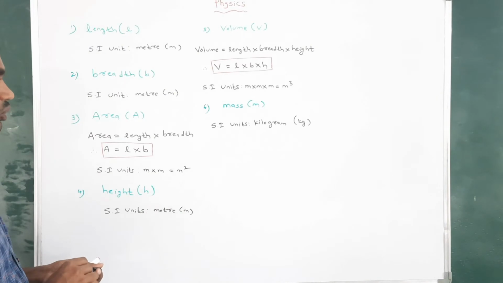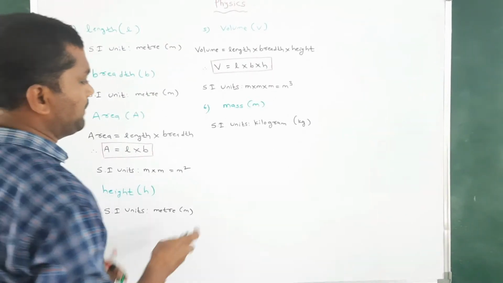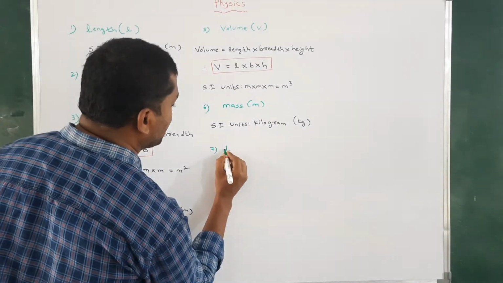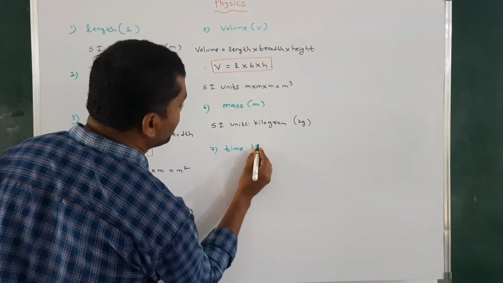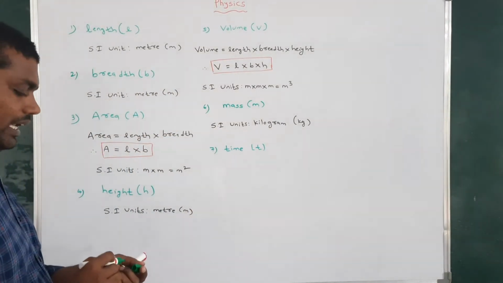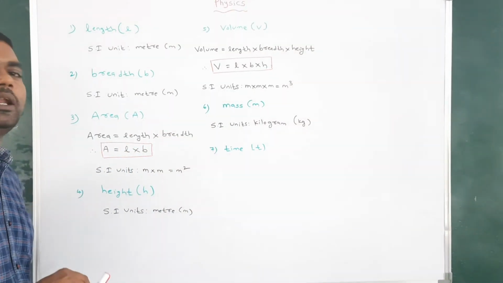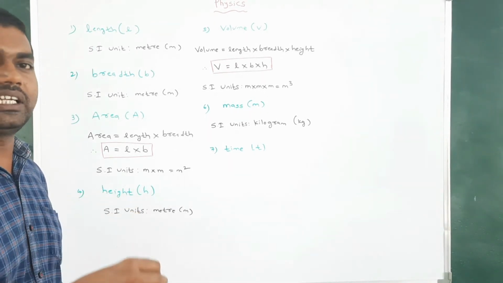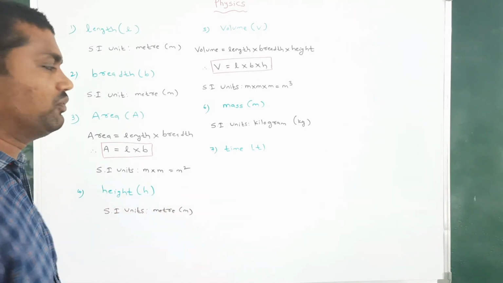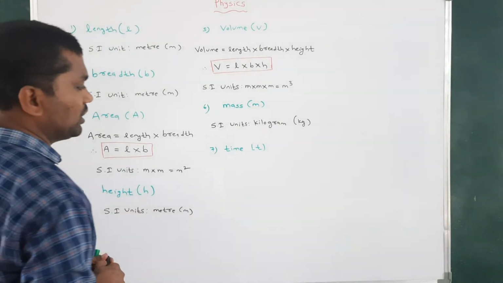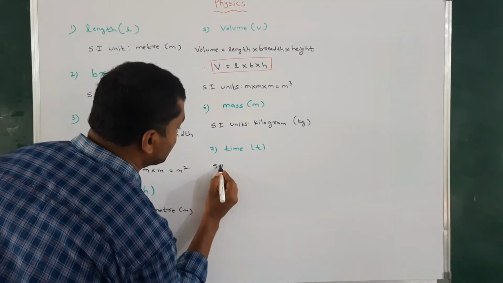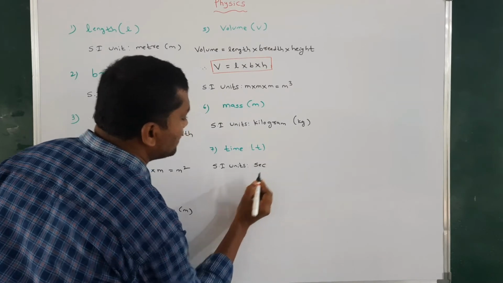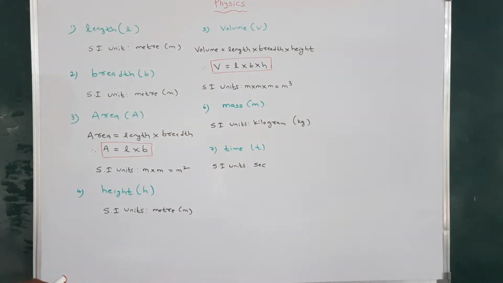Next physical quantity, the seventh one: time. It will be represented by T. When an object travels from one point to another point, how much time is taken to travel the total distance? The time will be measured in terms of the SI unit, second. Second is the SI unit of time.